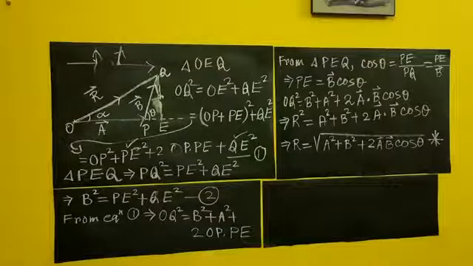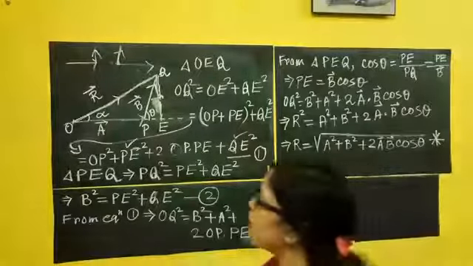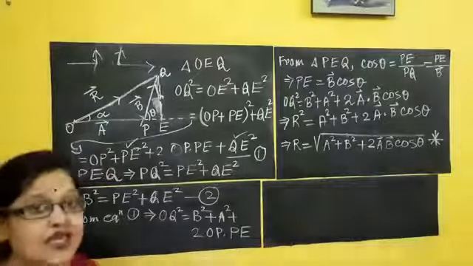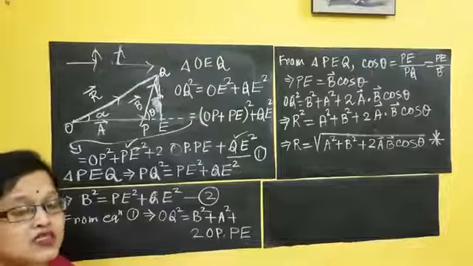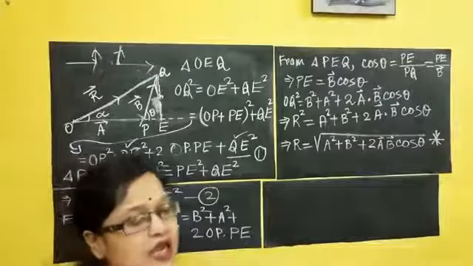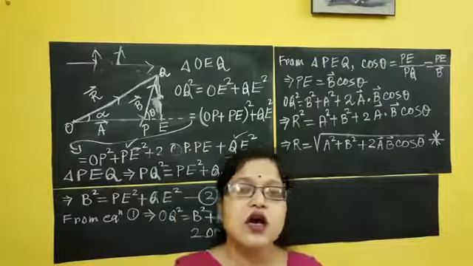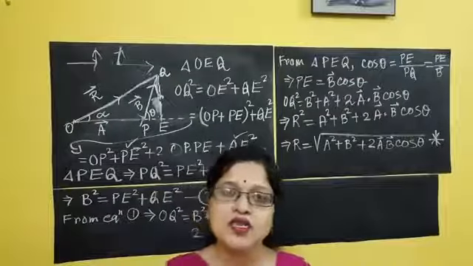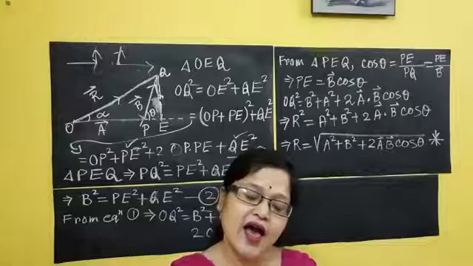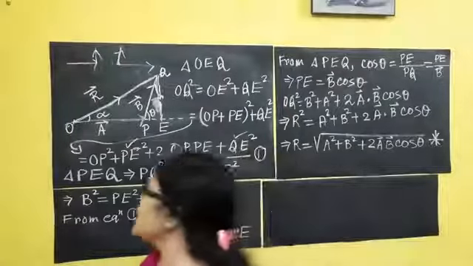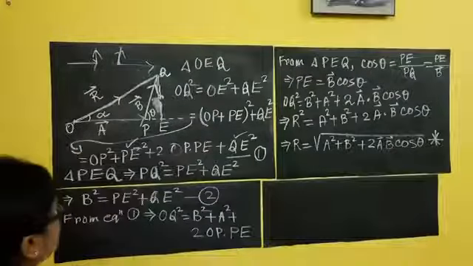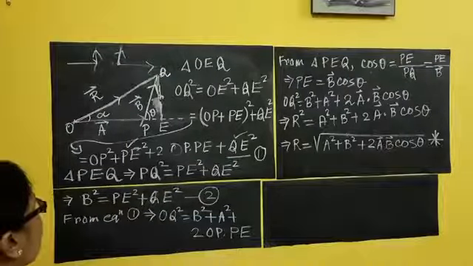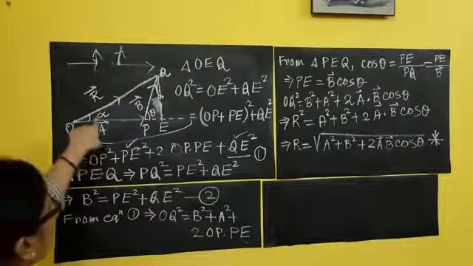What is the direction? Direction of this resultant vector means what angle it makes with the horizontal vector. Remember, in vector calculus it is universally stated that the angle it makes with the horizontal will be taken as its direction. So the angle is alpha. So let's go for the direction. If I am going for the direction, I need the calculation of alpha.